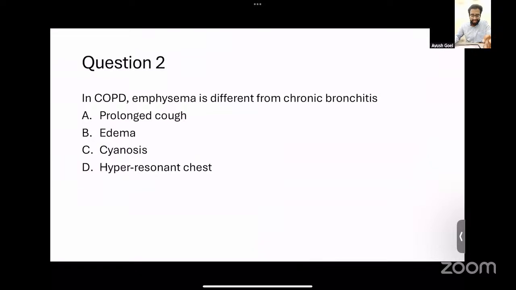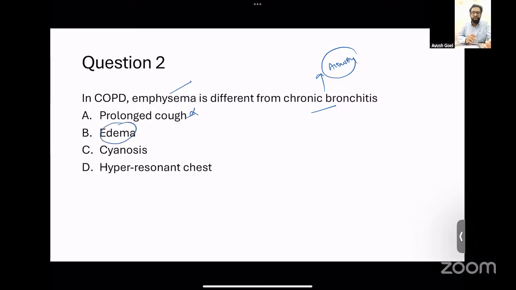Another question that was asked previously was, in COPD, what are the differences between emphysema and chronic bronchitis? And these were the 4 options that were given. So the first option was prolonged cough. So as we all know, emphysema is primarily involvement of the alveolar parenchyma, where there is destruction of the alveolar walls, which leads to enlargement of the air spaces. Whereas chronic bronchitis is primarily focused on the airway. It is a bronchitis. So chronic bronchitis will have more cough and more sputum, whereas emphysema will have more shortness of breath. So this is an incorrect option.